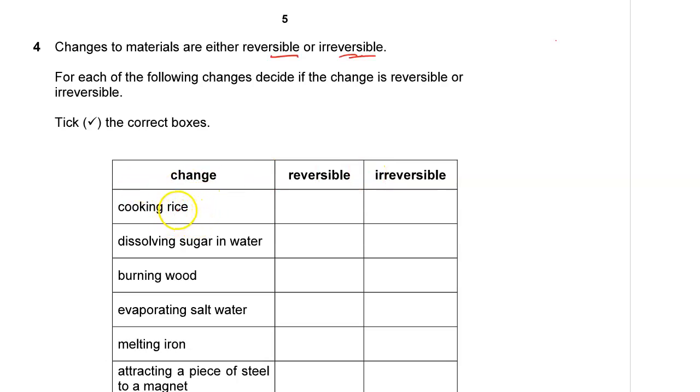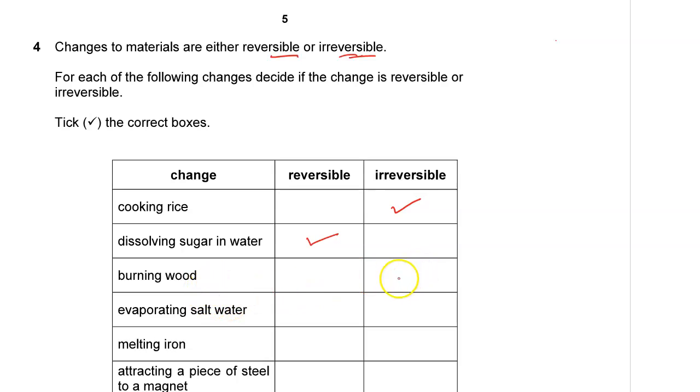We are going to indicate whether it's reversible or irreversible. What happens when we cook rice? This change is permanent. You cannot reverse it. Cooked rice cannot be turned back to uncooked rice. So that change is permanent. It is not reversible. Dissolve sugar in water. When you dissolve sugar in water, you can separate sugar and water again. Of course, you'll need to do fractional distillation. You get your water out, and then you get your sugar back by drying. So that is reversible.